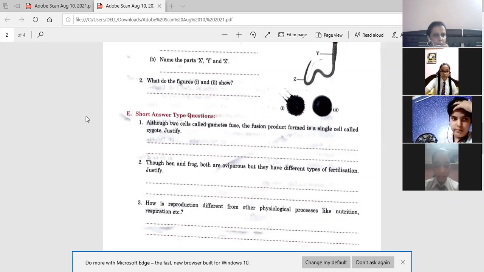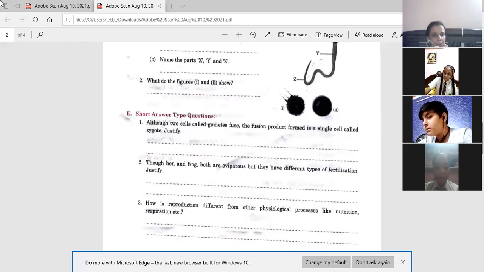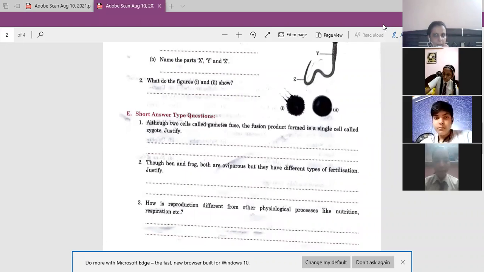In reproduction, the mother gives birth to the young one. But in the rest of the processes, like respiration, only the exchange of gases takes place, and that is a requirement of our body. In the digestive system, the food is digested. You may differentiate between the different processes. That's it. So reproduction is to give birth to the young ones. You may write the answer in your own words, children. Okay. So this was your complete worksheet. First worksheet of chapter number 9, Reproduction in animals.